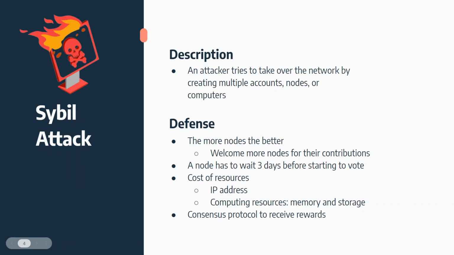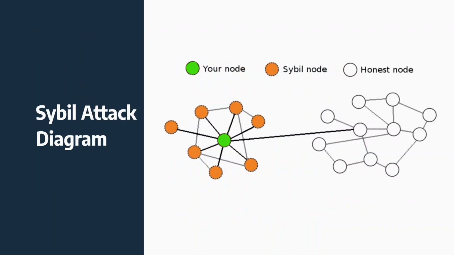Next, we'll be talking about a Sybil attack. This is where an attacker pretends to be many people at one time by creating multiple fake identities. And here's a diagram about what a Sybil attack kind of looks like. So let's say this is just one of your nodes, and then these orange nodes are the fake identities that the attacker pretends to be, and is trying to alter transactions on the network.